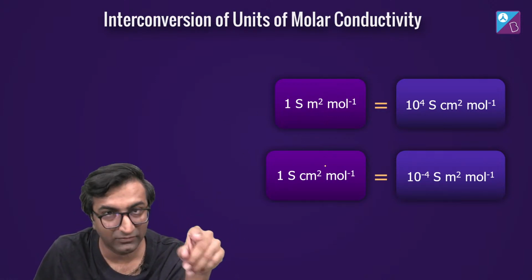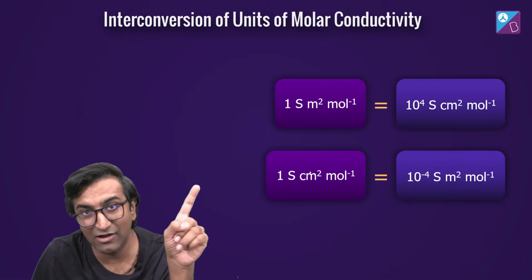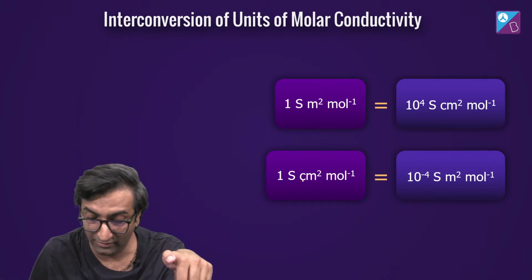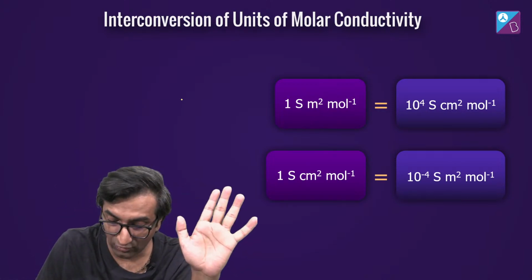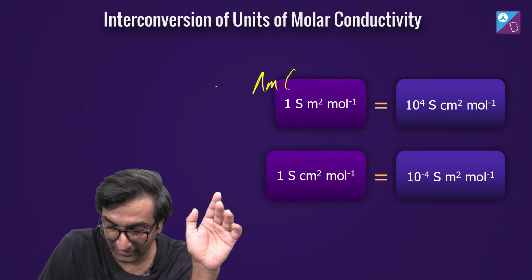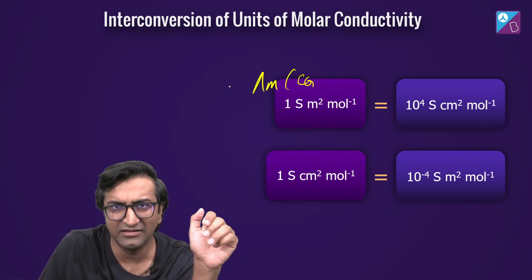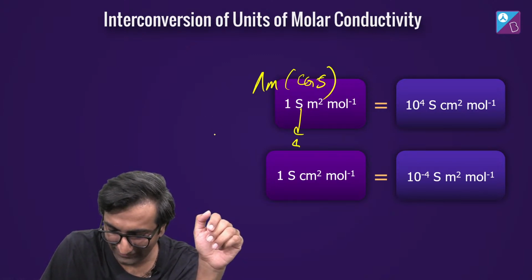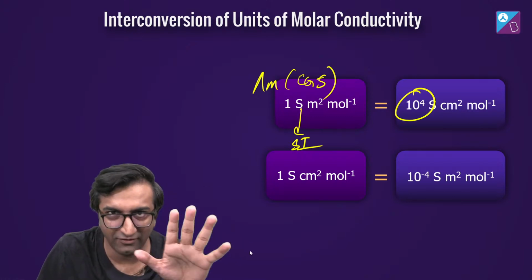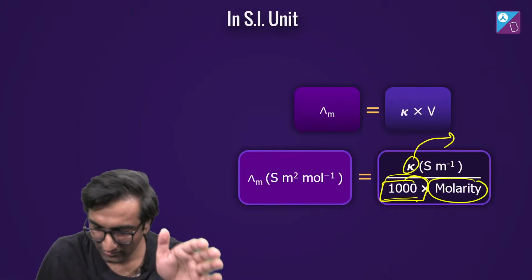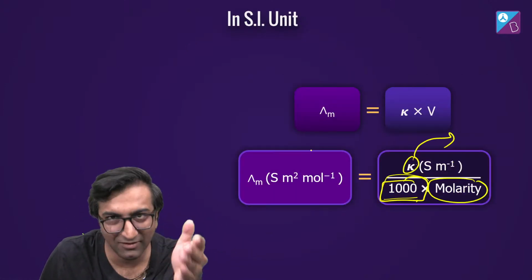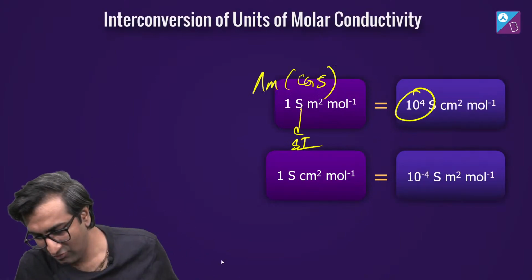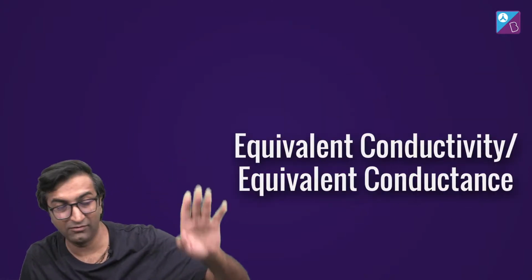When you're writing the formula of lambda m, there you have 1000 in numerator, 1000 in denominator. But when I have calculated lambda m in say CGS units and you're converting to SI, the factor is 10 power 4, not 10 power 6. क्यों? क्योंकि भाई कापा की भी तो यूनिट है, ठीक है? Okay, this is maths. If you're uncomfortable with this, do questions.